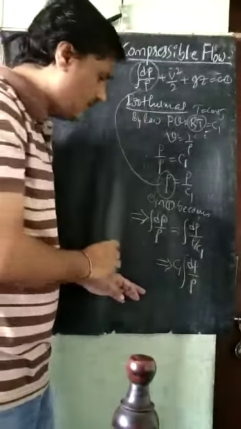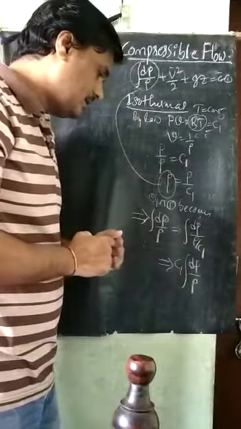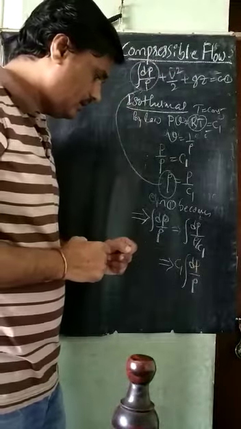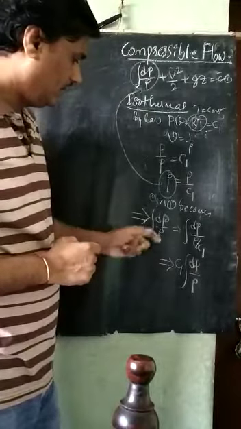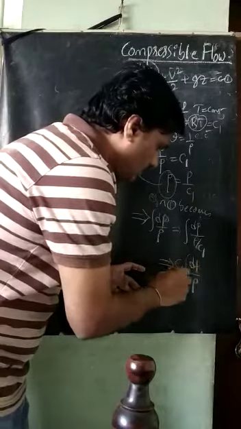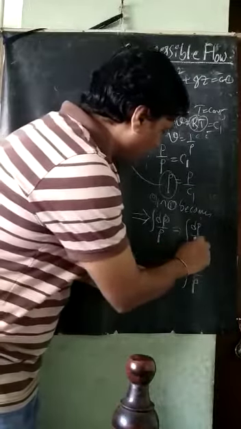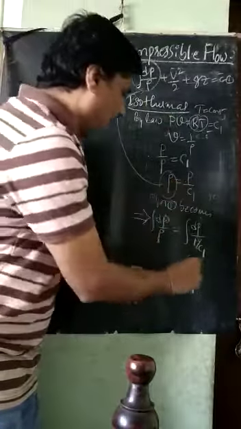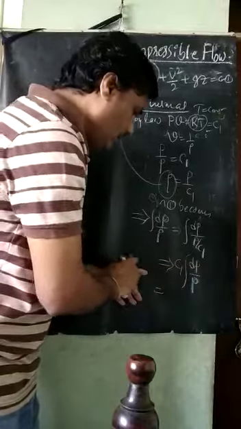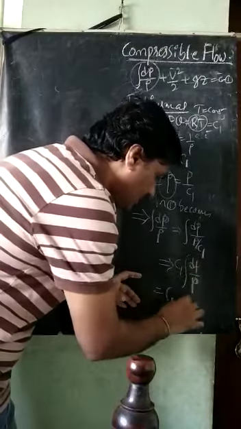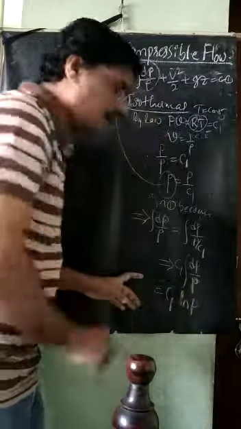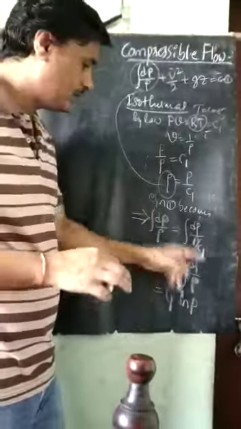Again I will simplify it. Now we can integrate. Sorry, it is dP by P. If I integrate it, what will I get? C1 times the integration of 1 by P, which is ln P, with respect to dP.